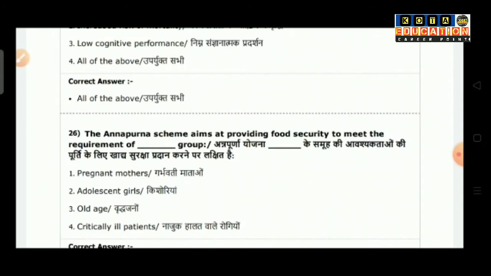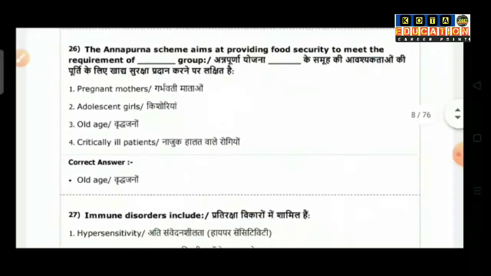Question number 26: the Annapurna scheme aims to provide food security to meet the requirements of which group? Option 1 is pregnant mothers. Option 2 is adolescent girls. Option 3, old age. Option 4 is critically ill patients. So the correct answer is old age.